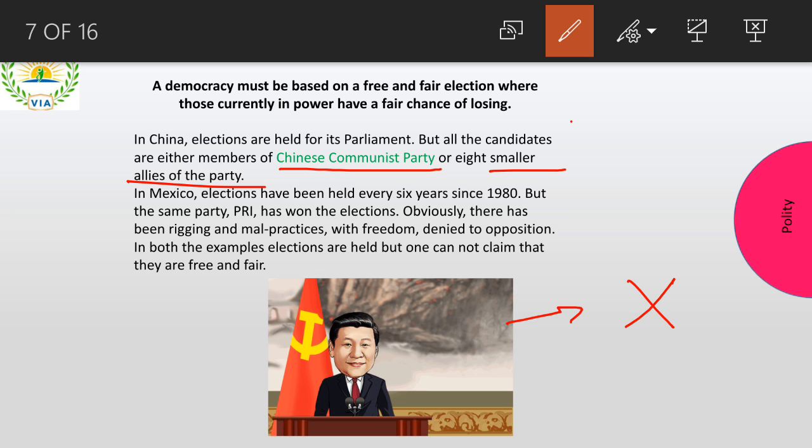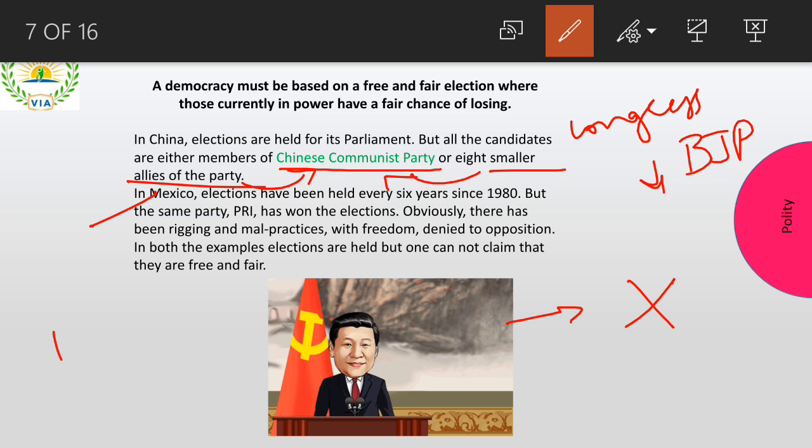So it's like in India, if you take an example, Congress is not allowing any other parties to come up. No BJP, no JDS, no Aam Aadmi Party, no other parties, right? So that was happening in China. In China there was only one party, the Chinese Communist Party, and it had some small parties. Obviously the small parties would also support China itself. So the Chinese Communist Party and its 8 other parties only ruled the entire China. They did not allow anybody else to rule at all. Another such example is seen in Mexico.